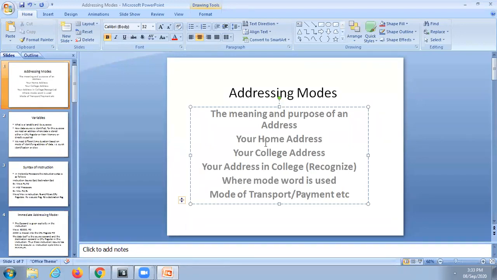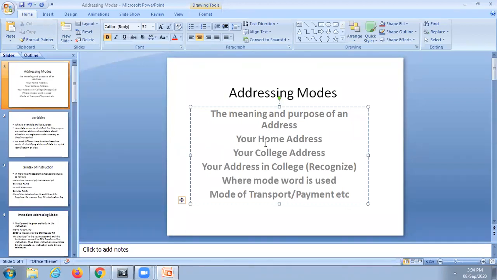Then, what do you mean by a mode? We generally talk about your mode of transport, your mode of payment, etc. In the case of mode of payment, is it by cash, by check, or by transfer?